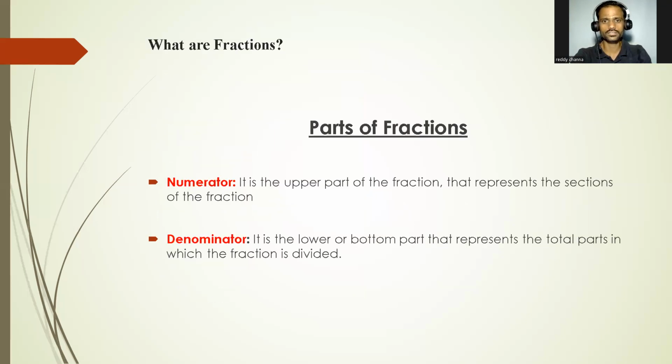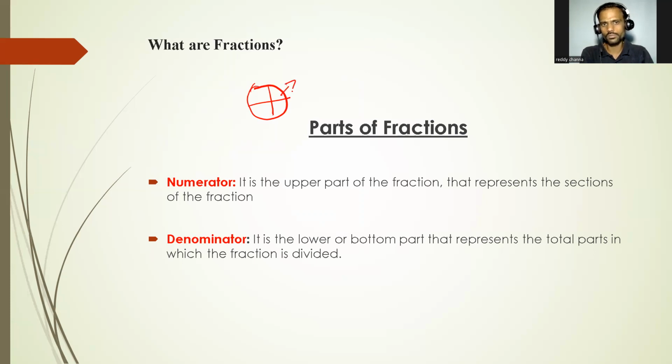So let's learn about fractions. First question: what is a fraction? For example, we have a pizza. This pizza is divided into 4 parts, and we want only one part.